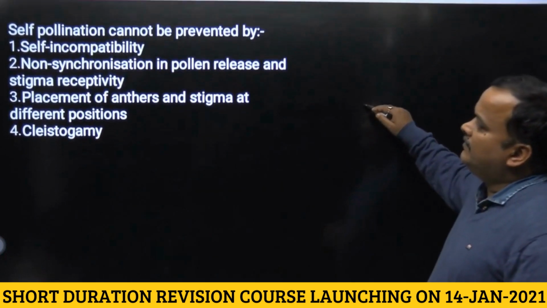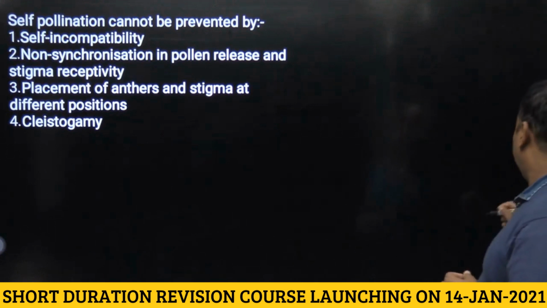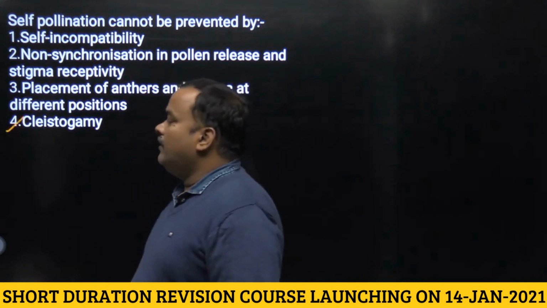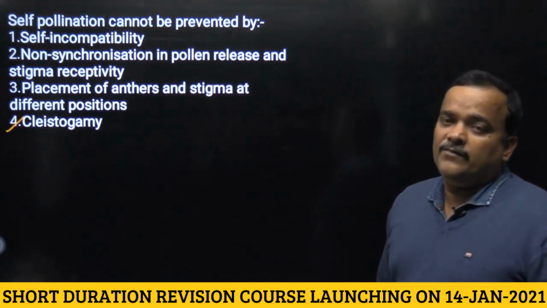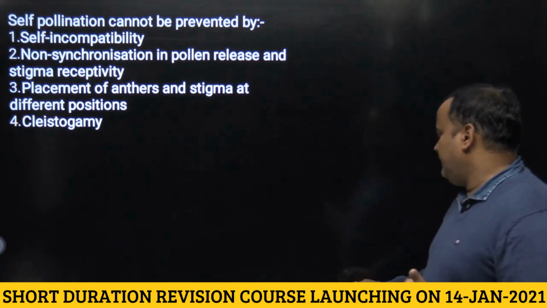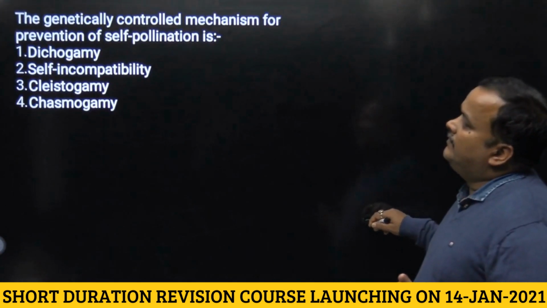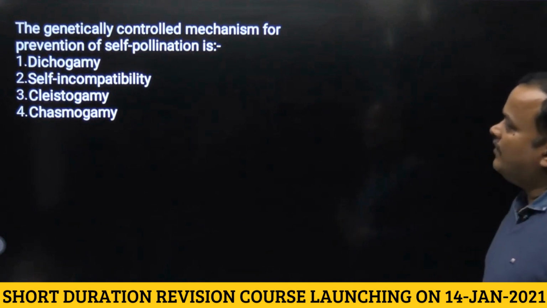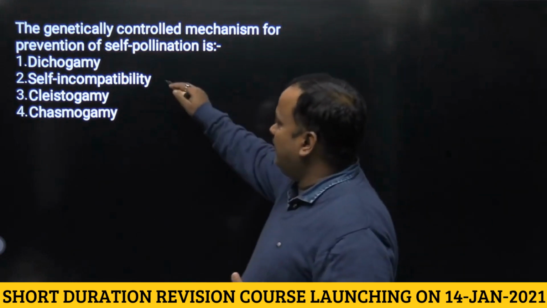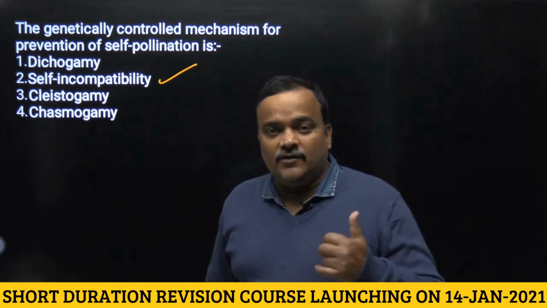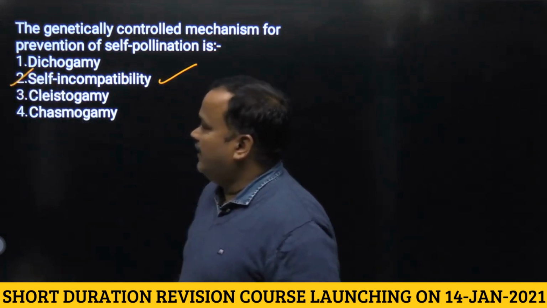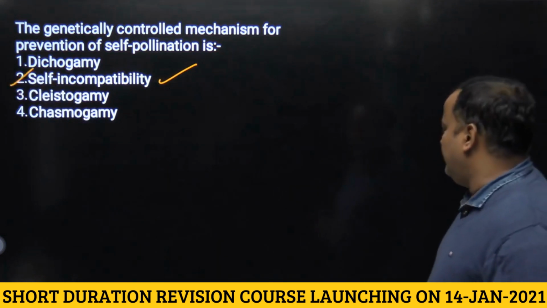Next question. Self pollination cannot be prevented by, so self pollination cannot be prevented by cleistogamy. Why? In case of cleistogamous flower, flower will never open. Okay. Next. The genetically controlled mechanism of prevention of self pollination is, I have discussed this while discussing NCERT, it is self-incompatibility, where self pollens are rejected either on a stigmatic surface or pollen tube is ejected in its stylar region. So answer will be second, and this is a very important question, self-incompatibility.